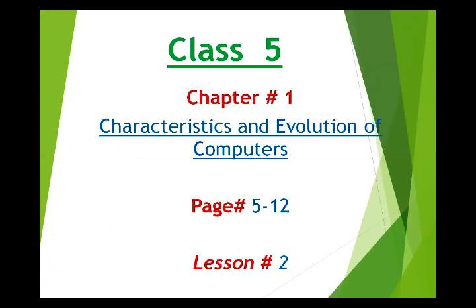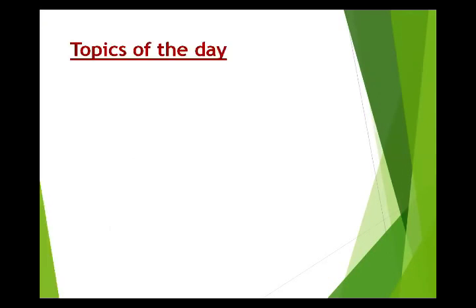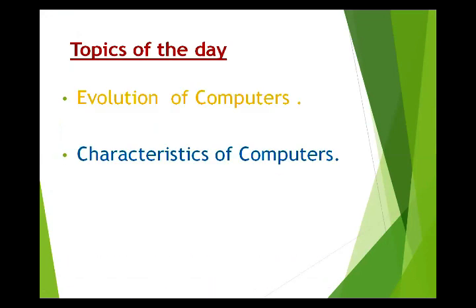Now we are going to start our lesson. Class 5, chapter number 1, characteristic and evolution of computer, page number 5 to 12, lesson number 2. This is lesson number 2 of chapter number 1. Last week, we already took lesson 1 of chapter 1. In that lesson, we learned about the earlier calculating devices, and today we will learn about the evolution of computer and characteristics of computer.